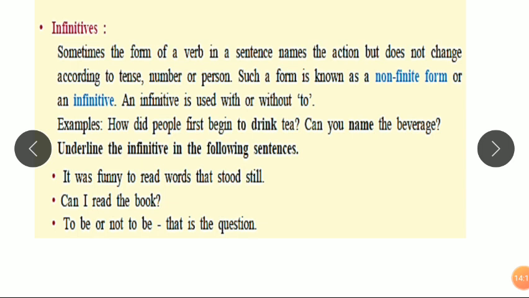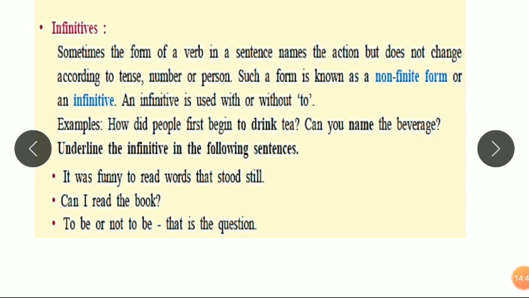What do we mean by infinitives? In finite verbs we had seen that our verb changes with the subject, but in non-finite verbs or infinitives it can't change with the subject. That means in a sentence it names the action but does not change according to tense, number or person.